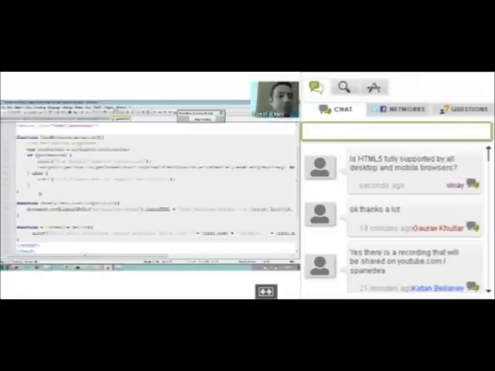Find out if your browser supports geolocation, get the current position, and in the successful callback, get the latitude and longitude and display that. This is all we have in terms of the demos and the code. I'm just going to switch over to some of the concluding slides, and then we'll take over some of the Q&A.